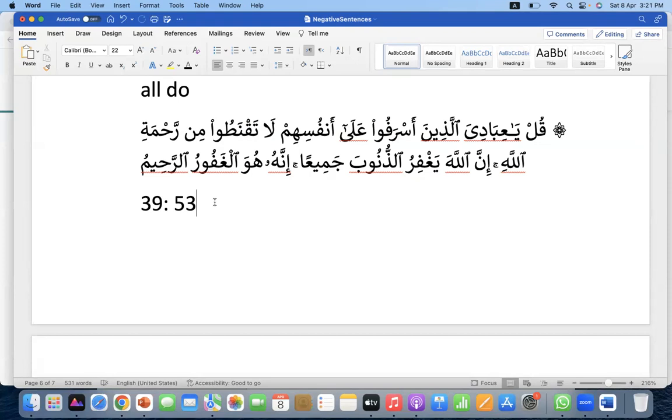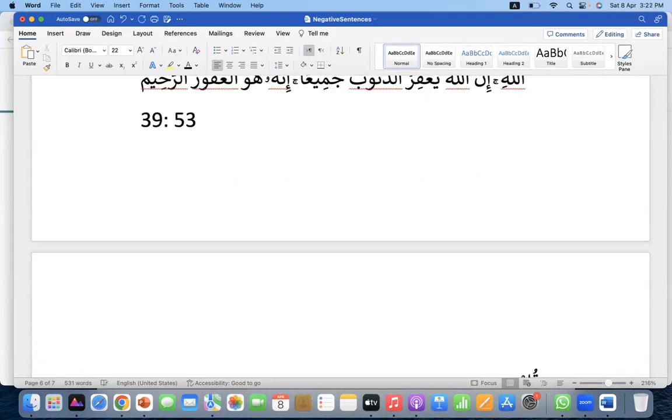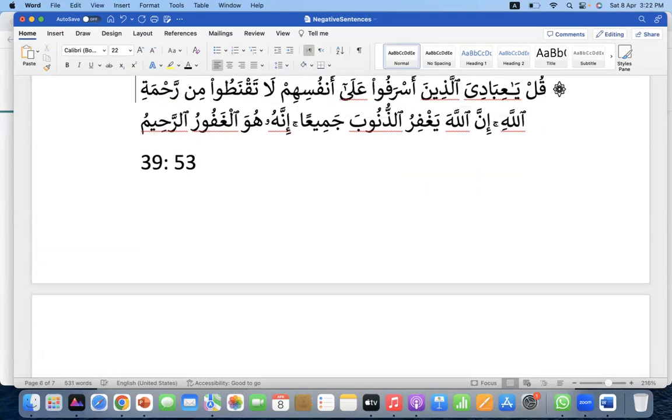So take advantage of this month, the remaining few days, and beg for forgiveness from Allah subhanahu wa ta'ala. Indeed, innahu huwal Ghafur ar-Rahim. So please remember this ayah and do the grammatical construction at home also, inshallah.